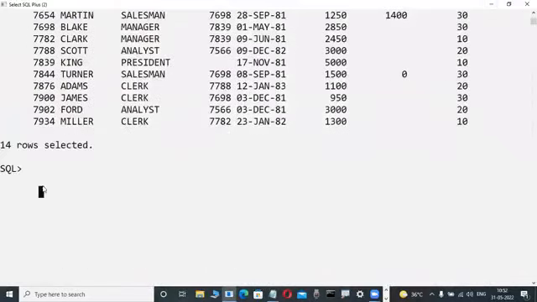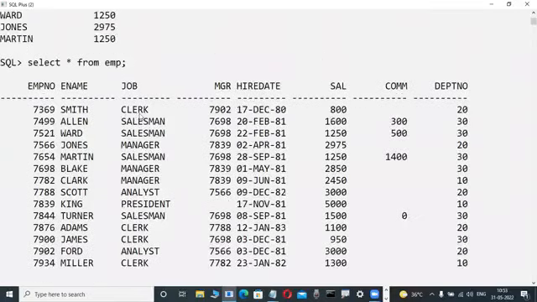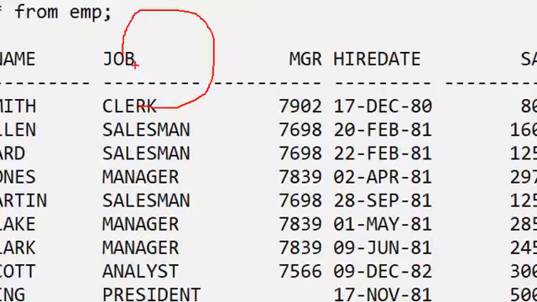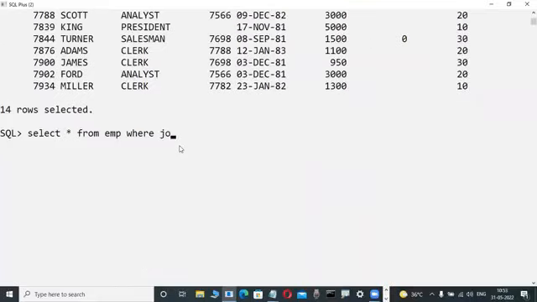Now, anybody tell me how can I write it? Very good. SELECT star FROM EMP WHERE. Up to this point, so many people are writing it correctly. Observe here, the problem occurs here. First-time newcomers face a problem here. After WHERE comes the column name. The data is available in which column? Job is the column. Then the operator, either this symbol or this symbol.